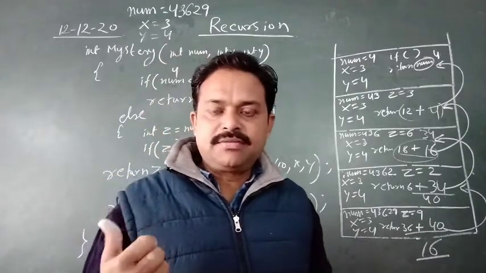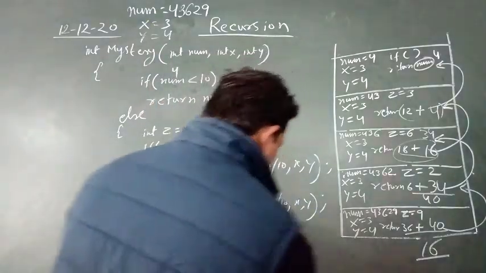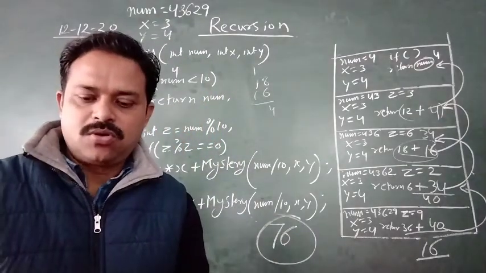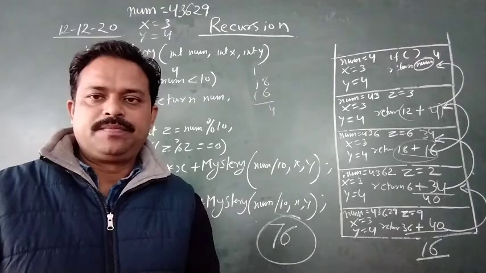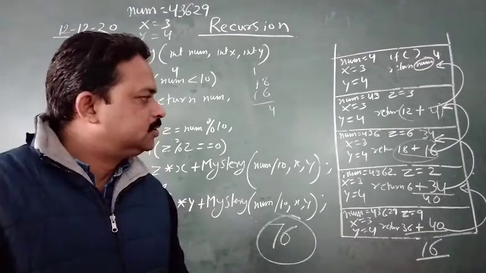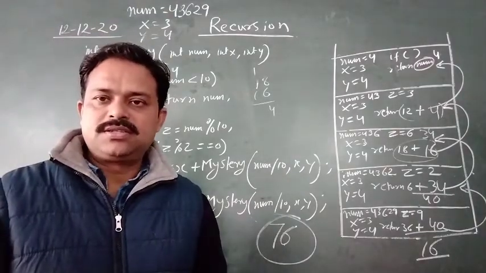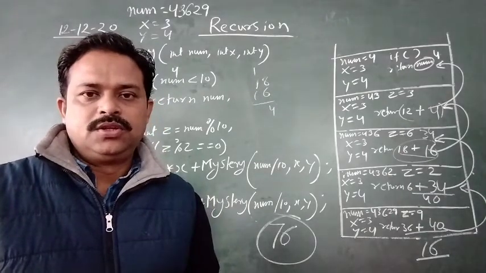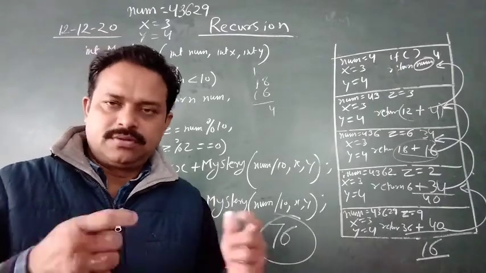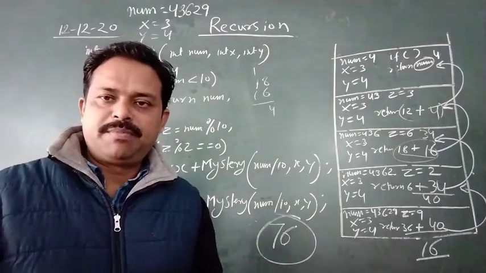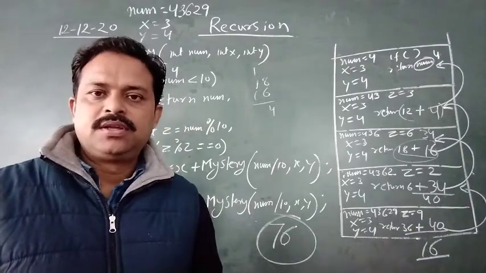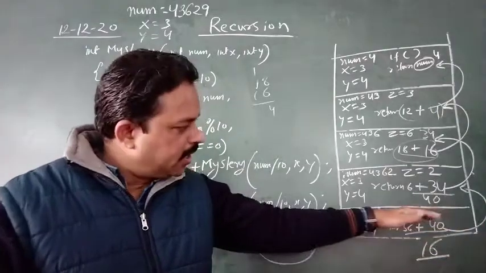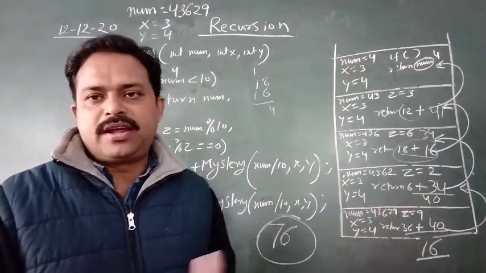So the overall final answer is 76. 76 is the final answer of this program. Okay, so this is the meaning of recursion. You need practice for that actually. Get the questions from the last year papers, and make this box and trace and do the dry run working.